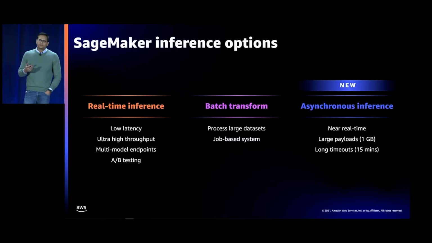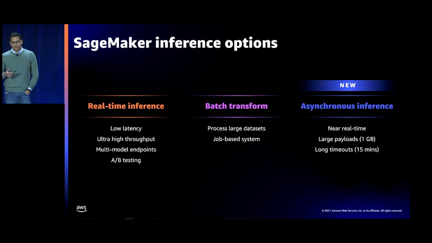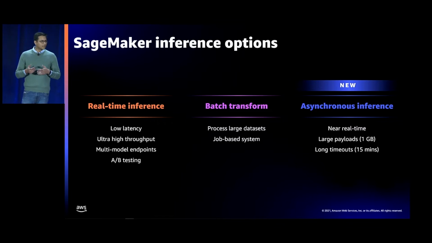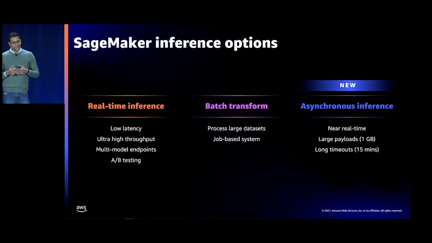Before we dive deep into serverless inference, we first wanted to give you a quick preview of the different inference options that you have with SageMaker today. Today, we already offer 3 inference options. The first one is real-time inference, which is specifically useful for low latency, high throughput workloads. We support a bunch of ML-specific features such as multi-model endpoints, A/B testing, model monitoring, model registry, and a lot of customers are already using it.